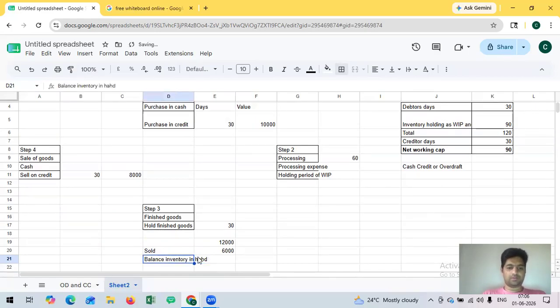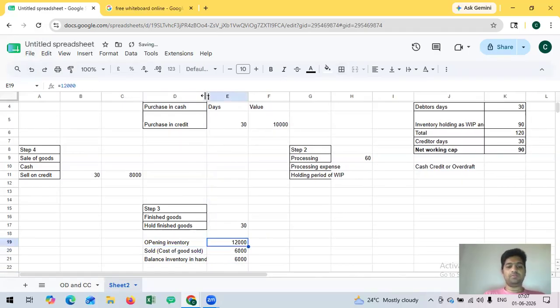The balance inventory in hand is around 6,000 rupees. This is the opening inventory, both as processing as well as finished goods, 12,000 rupees. On this, they have sold some inventory. This amount is actually the cost of goods sold. So the balance inventory in hand is 6,000 rupees.